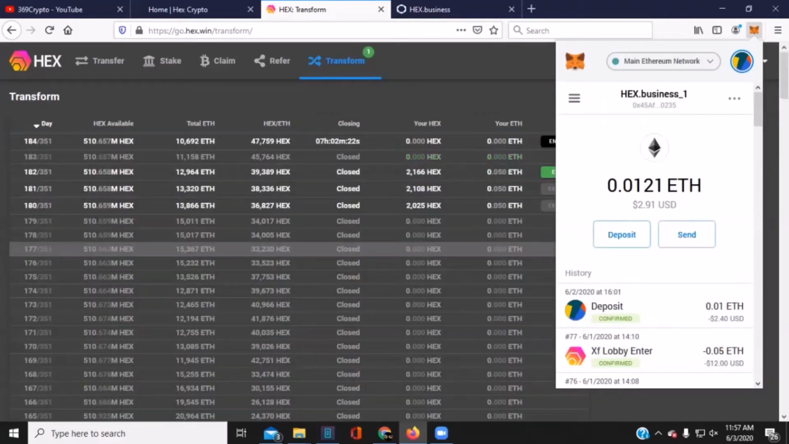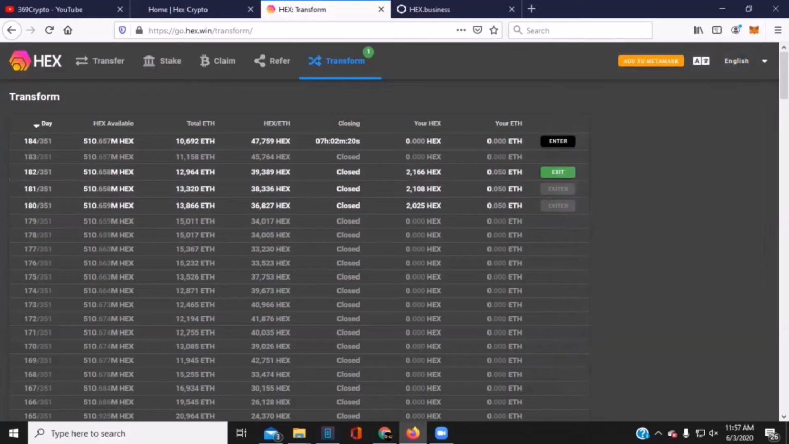So now that my MetaMask wallet is open, we can go to see where we were last time we were here. We were entering the adoption amplifier for Ethereum for 0.05 ETH. And if we see what the day total there, 12,964 Ethereum went in that day, and I believe that was day 182.